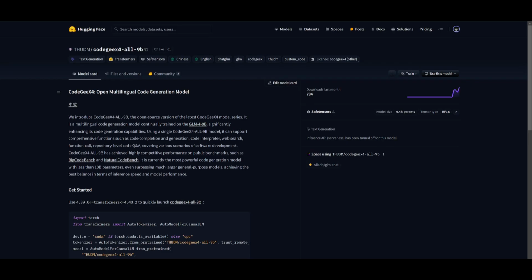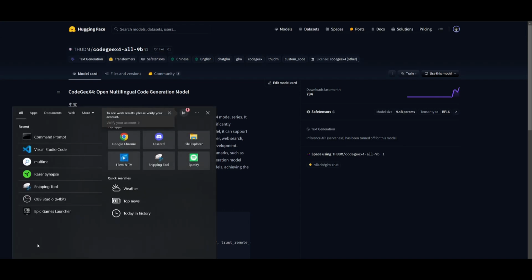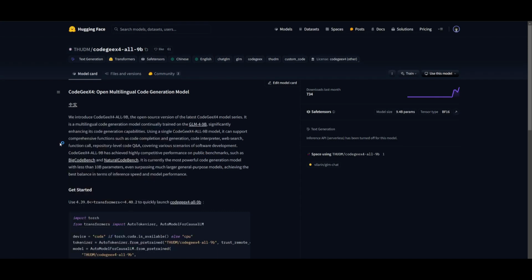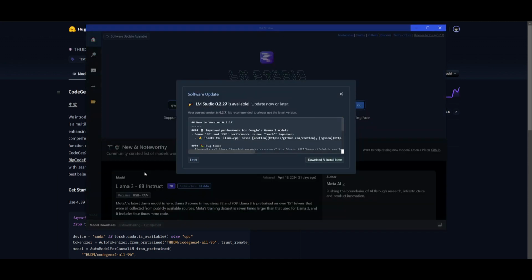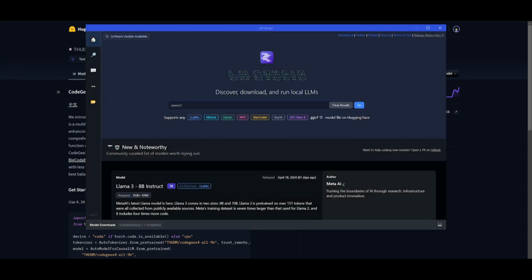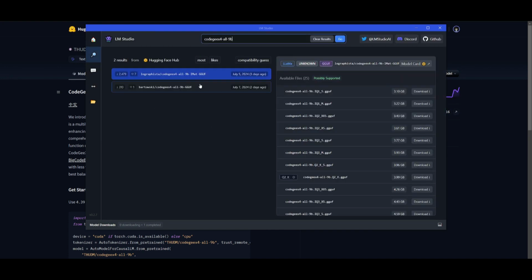Now, to install this model, you can easily do so by simply copying the model card and going into LM Studio. If you do not have this installed, I have a video which I'll leave in the description below, where you can download any open source model quite easily. You can simply paste in the model card, search it up, and find the GGUF version with different quant sizes. Then you can simply download the model that you would like.